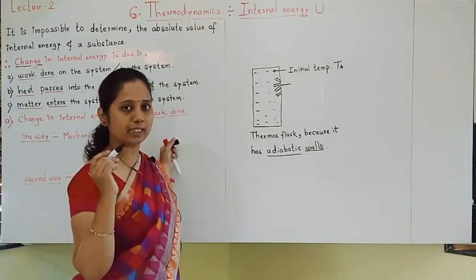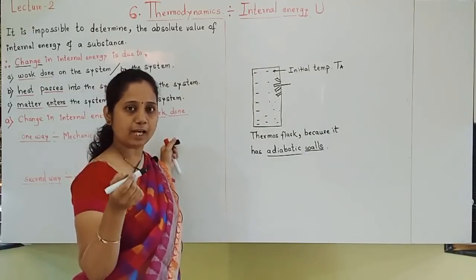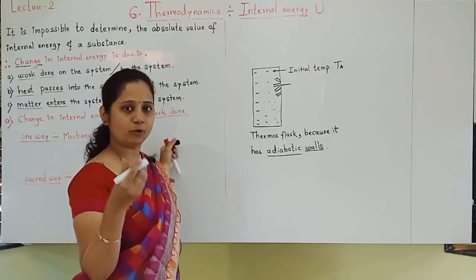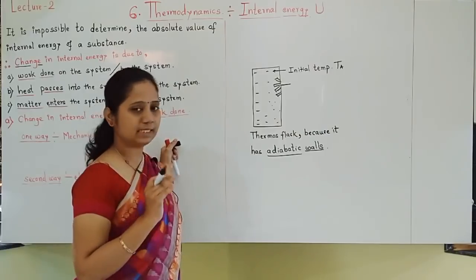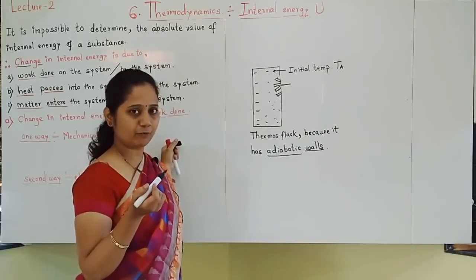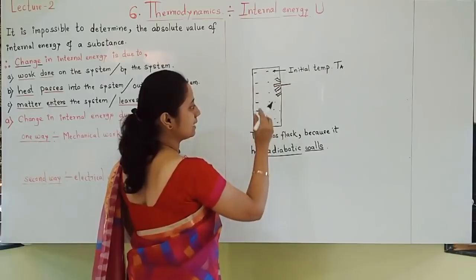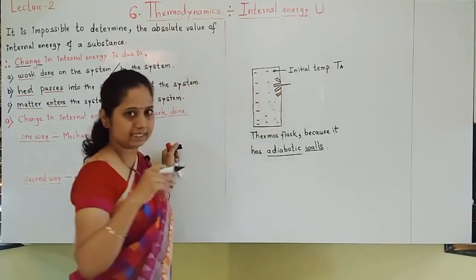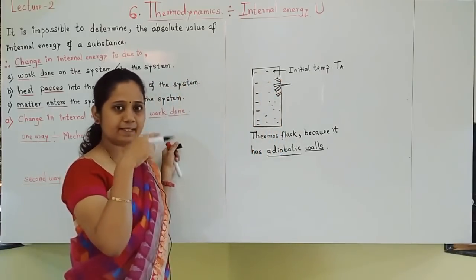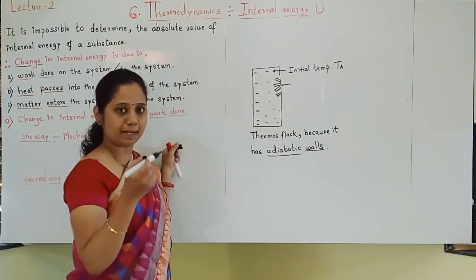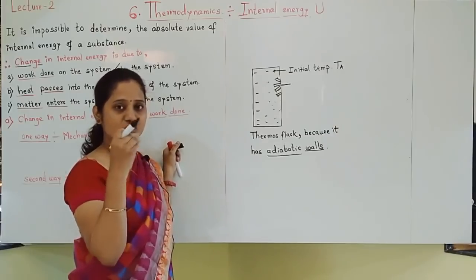Initial temperature of water is TA and we are going to perform one mechanical work on this system. What mechanical work will we do? The arrangement is done in such a way that so many paddles are there inside and we will rotate the paddles. Due to rotation of paddles, water gets churned.